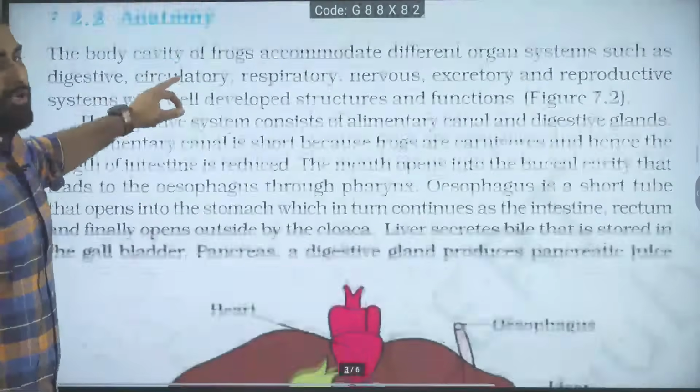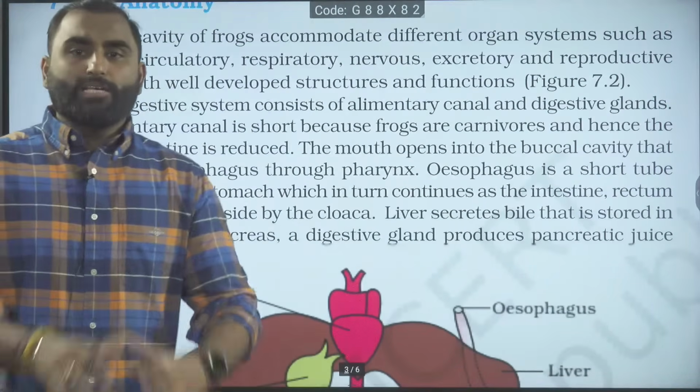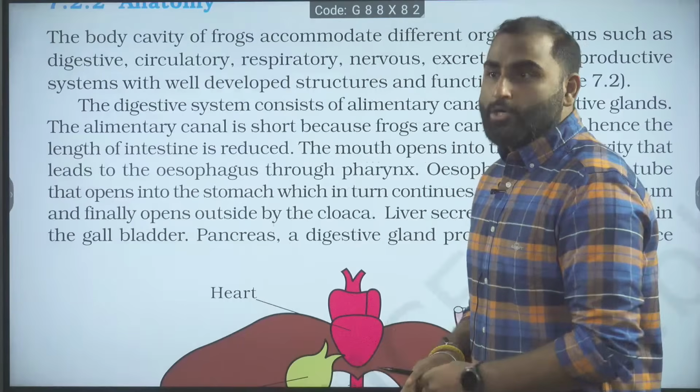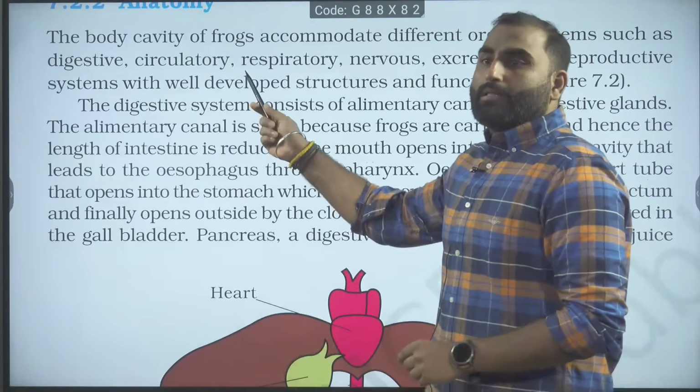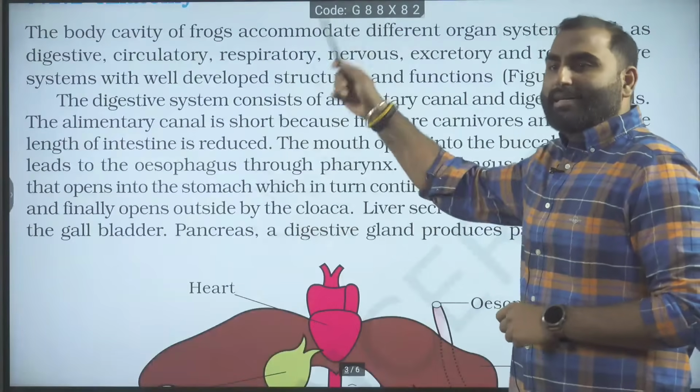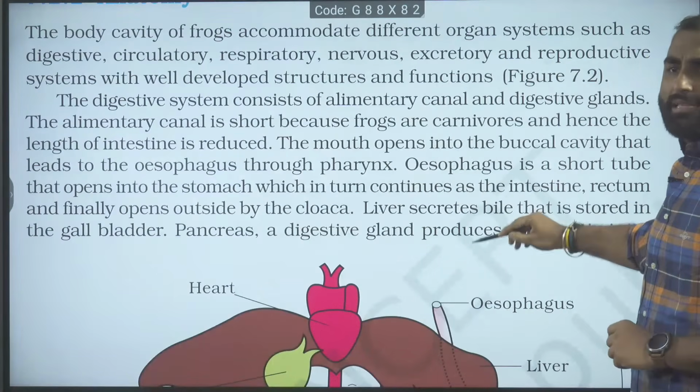Moving ahead, now talking about anatomy. Okay, this was all about the external morphology. Now we will talk about anatomy. The body cavity of the frog accommodates mostly all the organ systems like us: digestive, circulatory, respiratory, nervous, excretory, everything is present.